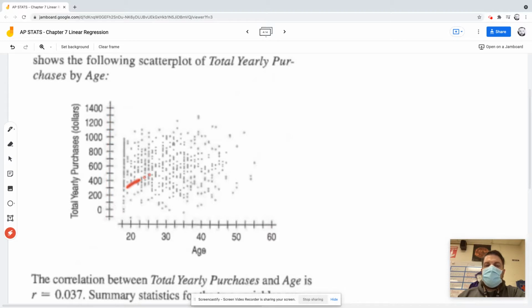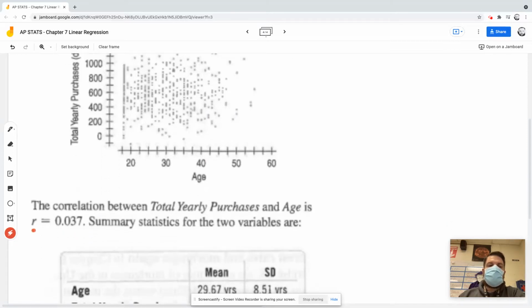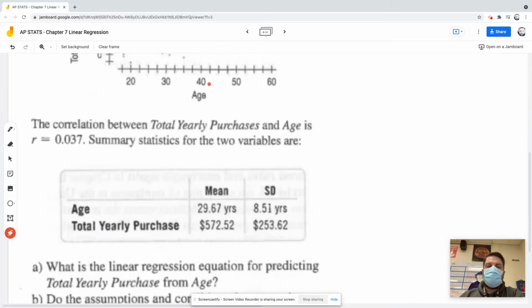Now this is a very dense scatter plot. So do I draw the line this way? Do I draw the line this way? It's kind of hard to tell, isn't it? Well, what do you notice? It says that the correlation coefficient is 0.037. That is almost an anti-correlation, right? In other words, this is just a big cluster of data. There isn't a pattern, so it'll be hard to make predictions on this, okay?